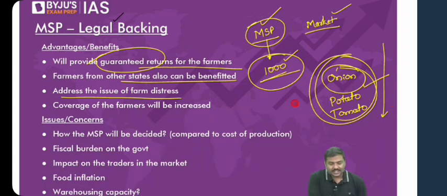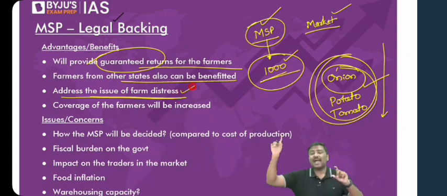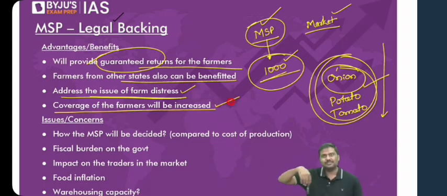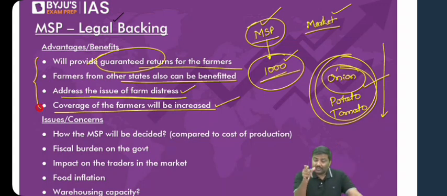So there is a lot of distress in the agriculture sector, and with guaranteed, legally backed MSP, to a very great extent, if the tomato prices, assuming it is covered under MSP, fall, let's say to 2 rupees or 3 rupees, they can simply sell it to the government now. Right? So the farm distress will be reduced. Coverage of the farmers will also be increased. The number of farmers covered under MSP will also be very, very high now. These are some of the advantages or benefits associated with providing legal backing to MSP.